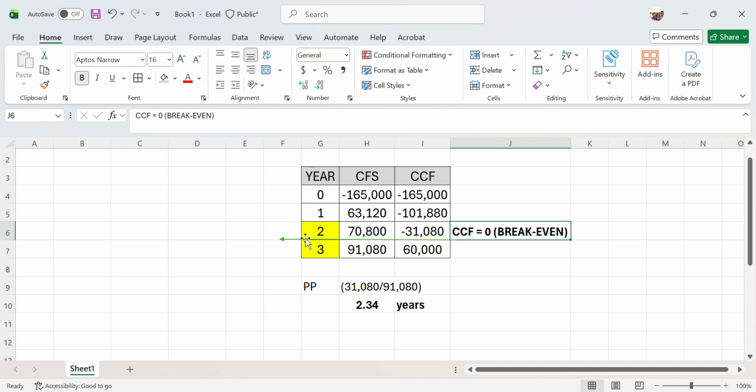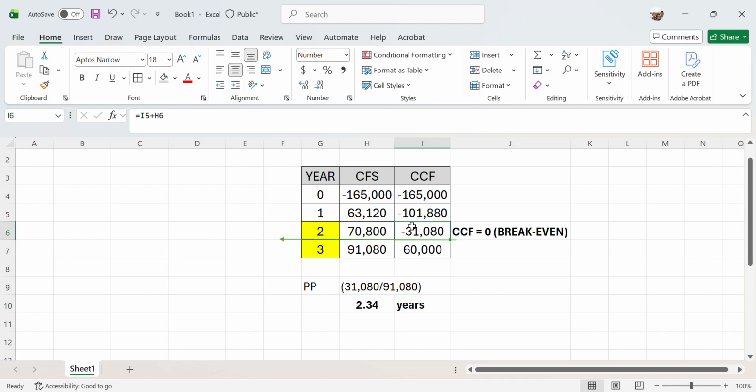It's somewhere around here, 2 years plus plus. So you use 2 years, but not 3, because if it were 3 you already have extra positive, it's no longer break even. So you know that it must be 2 years.